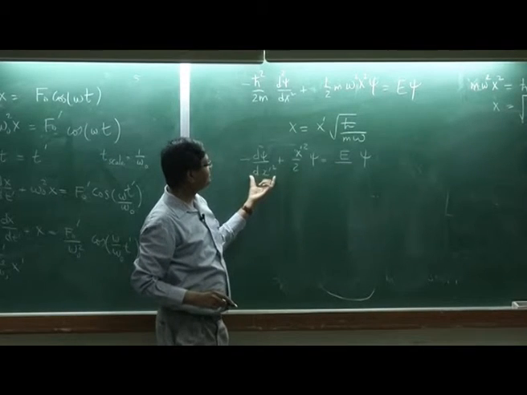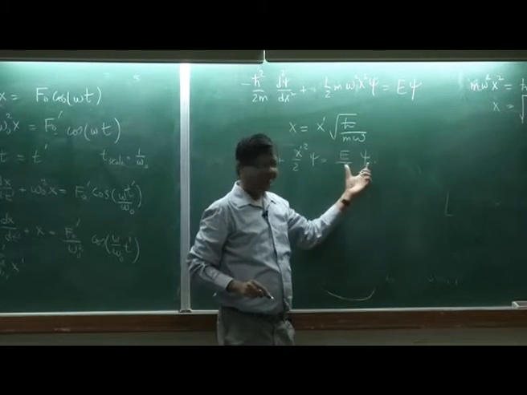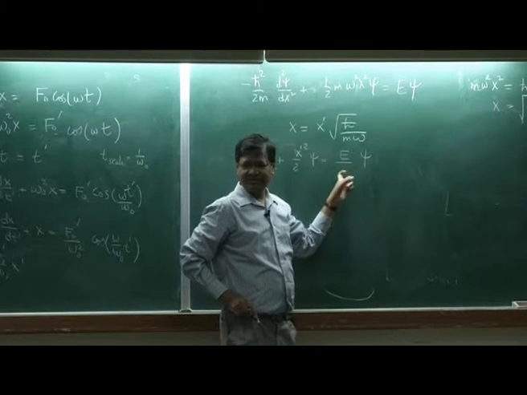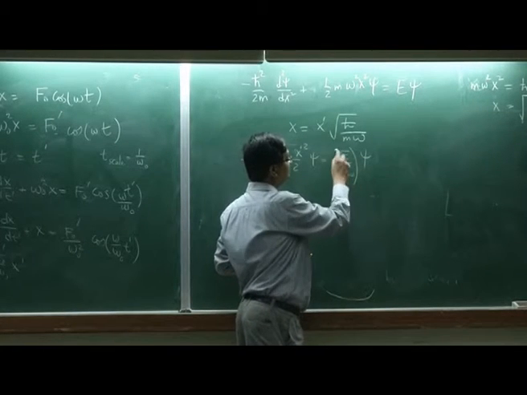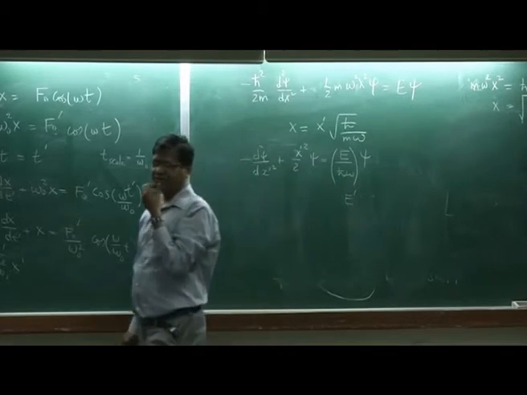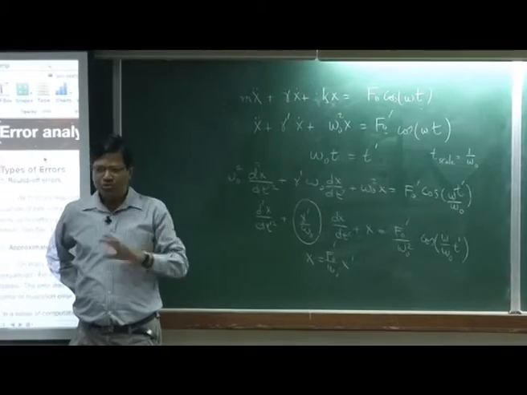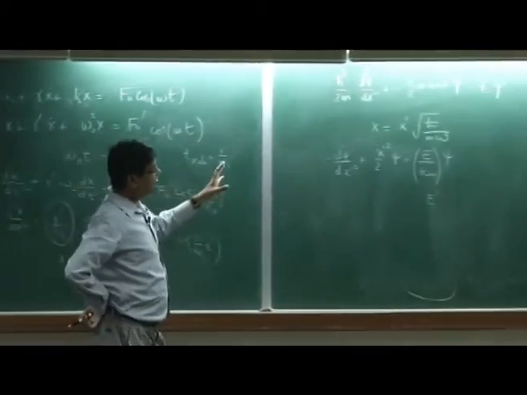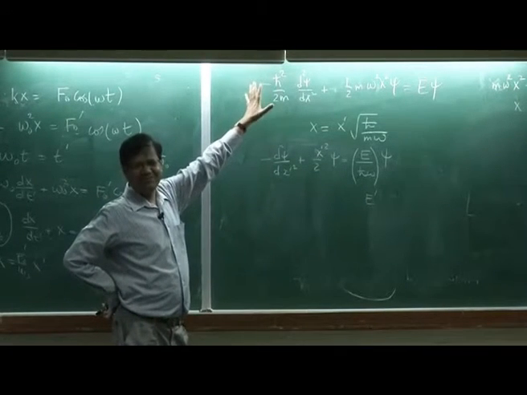This is the dimension of psi, so this should be dimensionless. So what should divide here? h bar omega. So this is e prime. So we have only one parameter e prime, no h bar, m, omega, all are gone, and you solve this differential equation. Nice looking, right? You do not need to worry about h bar, m, and so on.